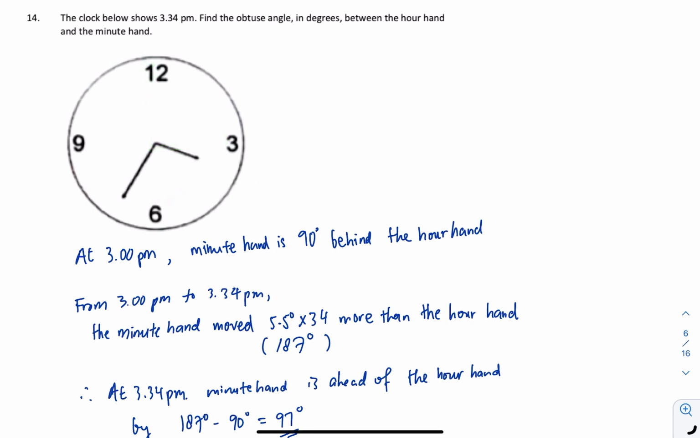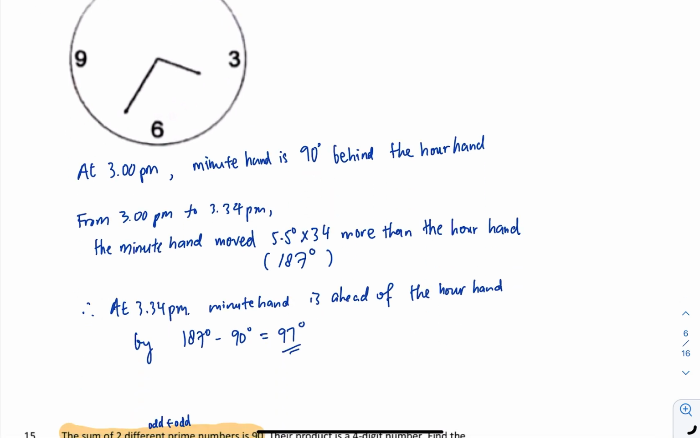Okay, at 3 o'clock it will be 90 degree. Okay, minute hand is 90 degree behind the hour hand. Okay, so at 3:34, or from 3 to 34, the minute hand move 187 degree more than the hour hand, which means it will catch up the 90 and then got remainder of 97 degrees. That's why over here it will be 97 degree ahead of the hour hand. Okay, so the answer is 97.